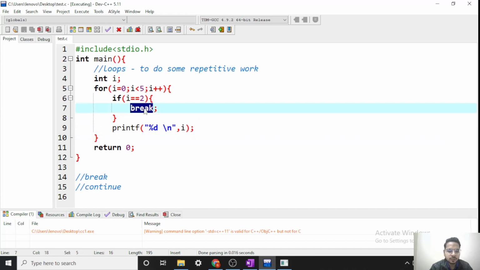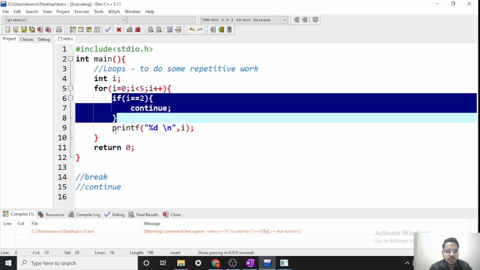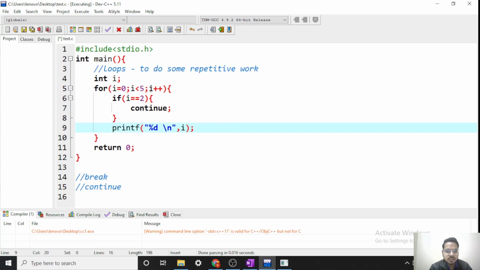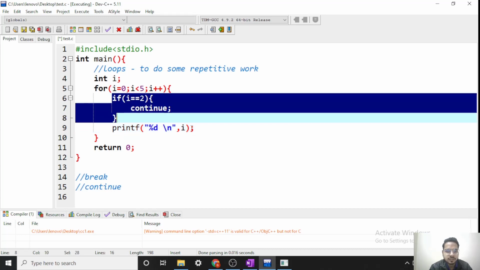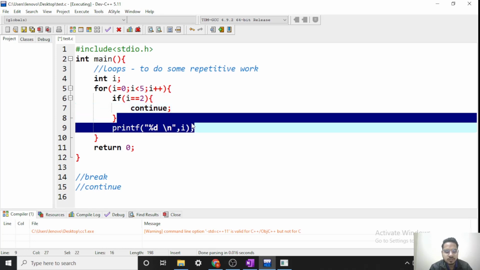Now let's see about continue. No change, just replace this break with continue. Now what will be the output? See, again I will be 0, this condition is true, this is false, so we will print 0. Then I plus plus, I is 1, this is false, we print I, so 1 is also printed. Then I becomes 2. Now this condition is true, so continue will be executed. What is continue? It says skip the loop once and continue my loop. So the statements below it will be skipped only once and my loop will be continued.